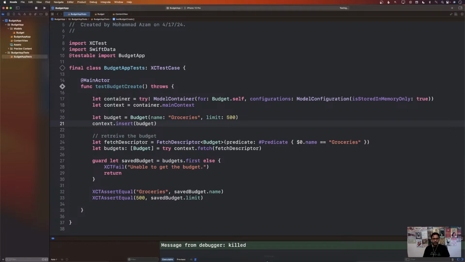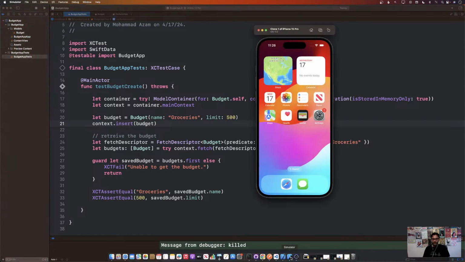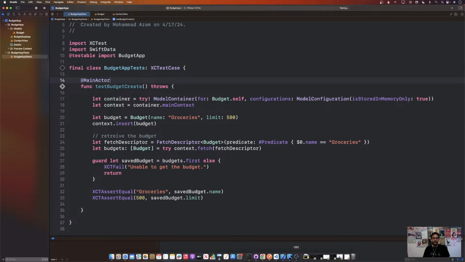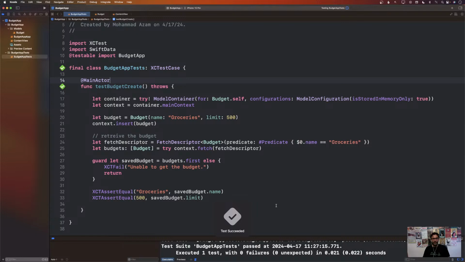Still running. I don't know why it's taking so long. I don't think it usually takes that long. Let me run it again. Shouldn't take that long. Unless I made a mistake and it's getting stuck somewhere. Okay, installing, testing, and the test passed. You can see right there, the test is passing. All right. So the first test that we implemented, we wrote, the test is passing.